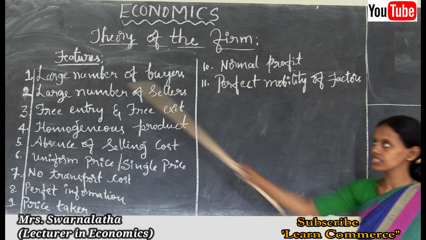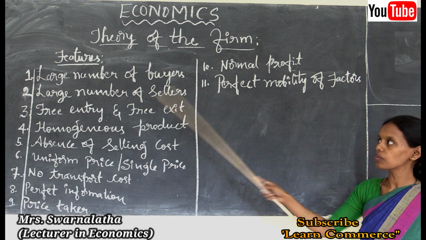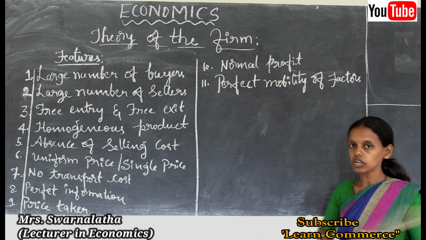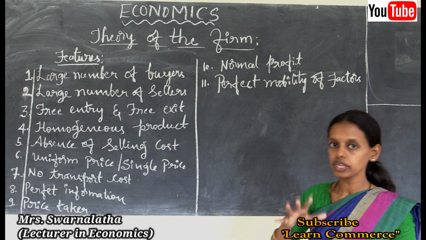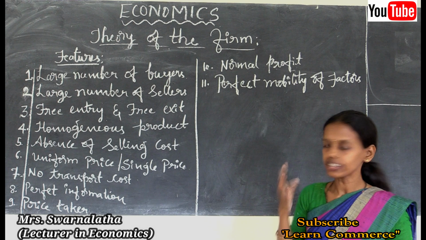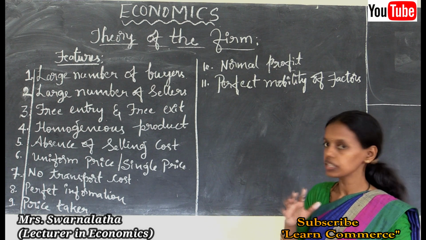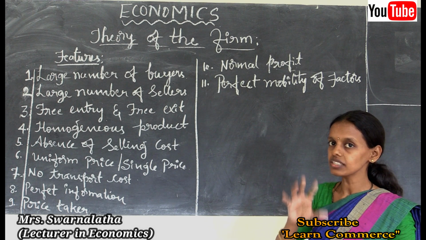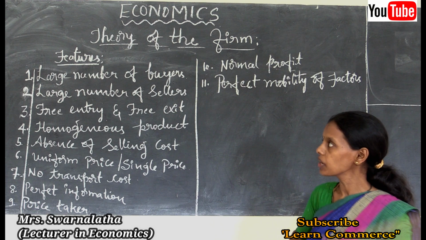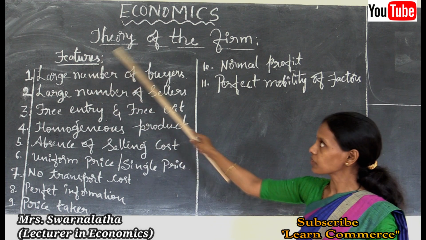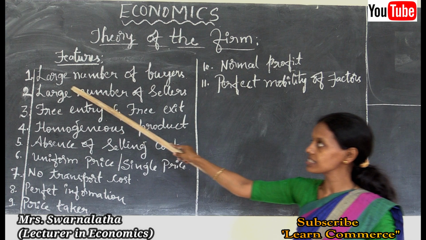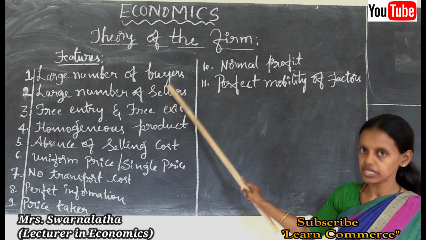The first main feature of a perfectly competitive market is a large number of buyers. What is this? The customers are attracted by the firm with the different products, and they fix a single or uniform price. Thus perfect competition consists of a large number of buyers.